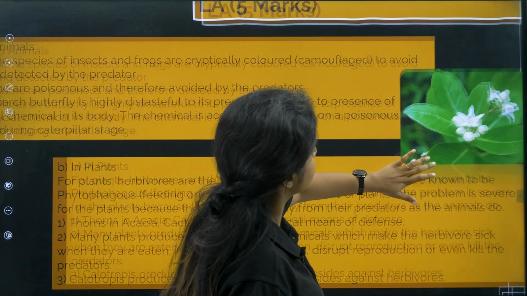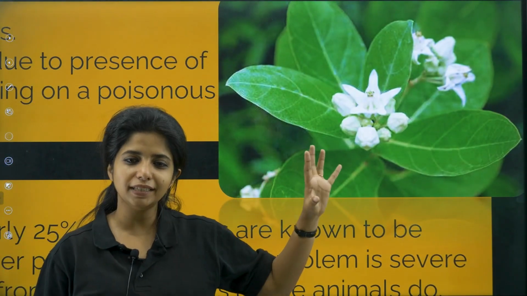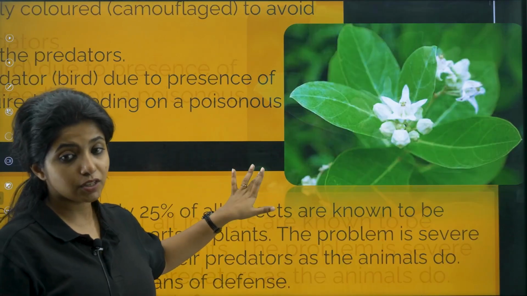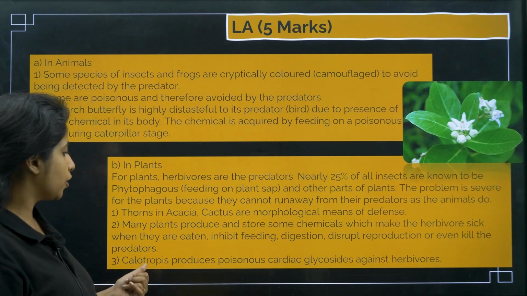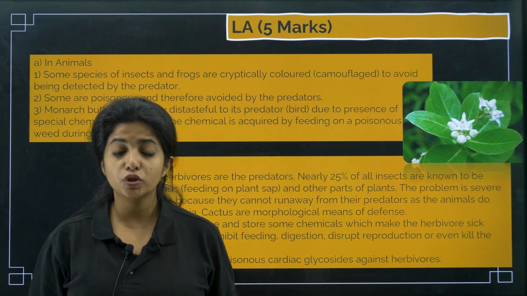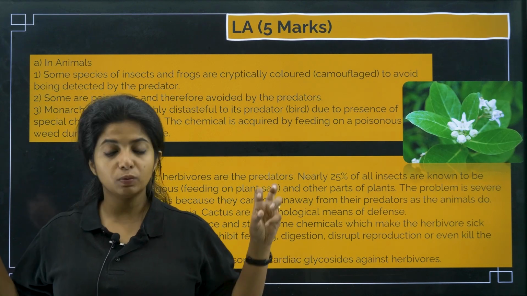This is a very interesting thing. I'm pretty sure you have seen it. Okay, this is found in a wild manner. It's a wildflower sort of thing. So Calotropis, if you've seen, it's not been eaten up by a lot of things. So Calotropis produces poisonous cardiac glycosides, which are going to work against the herbivores which come and eat it.